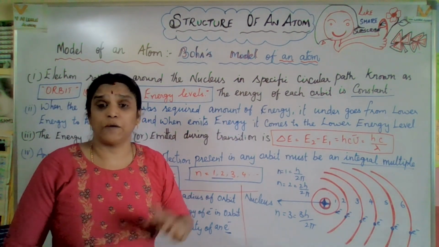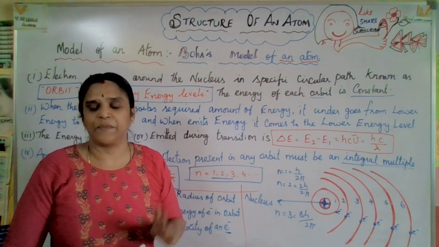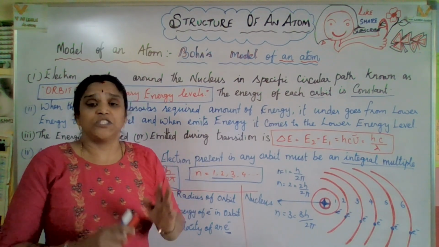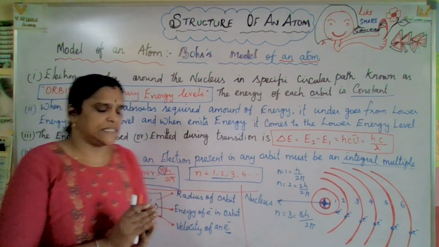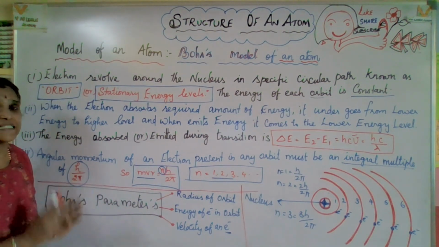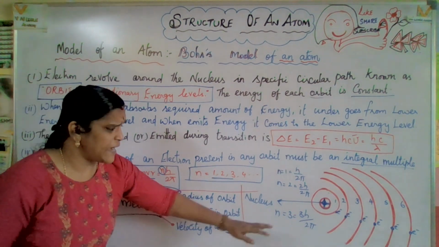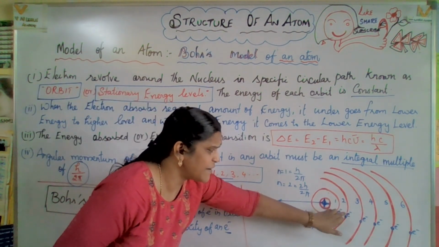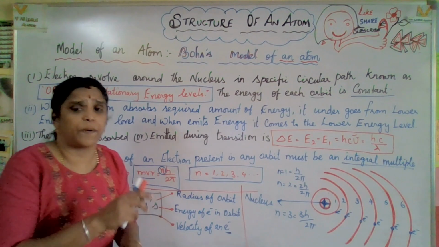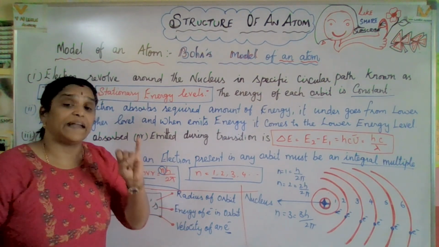Whose model of an atom? Whose imaginary model of an atom? Bohr's model of an atom. So, what are the Bohr's parameters he has given? First one, radius of orbit. What do you mean by radius of orbit? Each one has a radius of orbit because it's a circular path. So, he has mentioned radius of orbit.